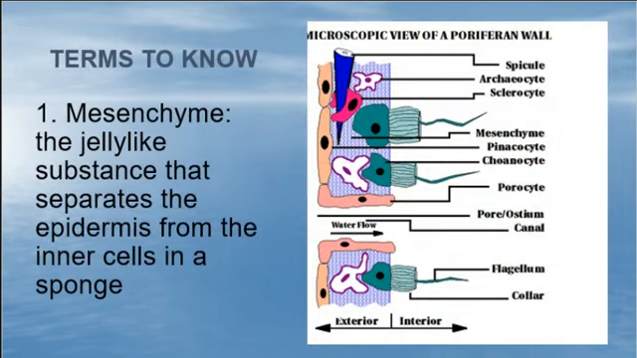Okay, this is your matching at the bottom of your page. Ready? Number 1, mesenchyme. It's a jelly-like substance that separates the epidermis from the inner cells of a sponge. We also have something very similar in the jellyfish called mesoglea that we'll get to in just a minute. Remember those collar cells and those spicules and those amoebocytes. So you're matching number 1. You got it? Bottom. Great.